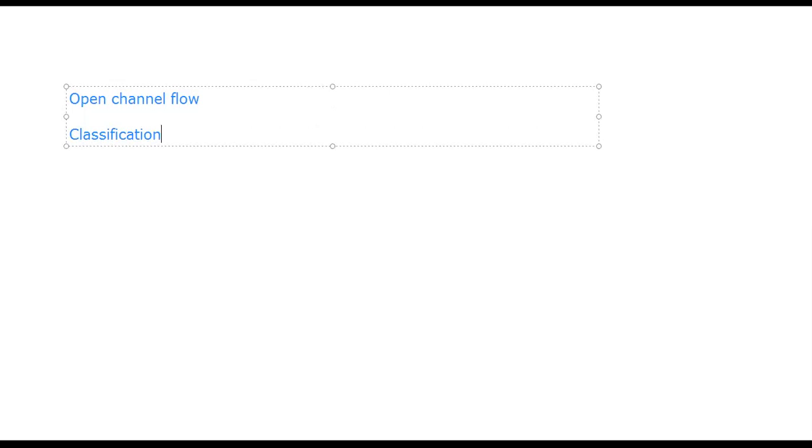Open channel flows are basically classified into maybe three or four different categories. One is in terms of time. In terms of time, I have steady flow and unsteady flow. This you are all familiar with. What is the connotation of steady and unsteady? When I talk about open channel flow, if I say flow is steady, or if I say flow is unsteady, what is the thing that comes to your mind?